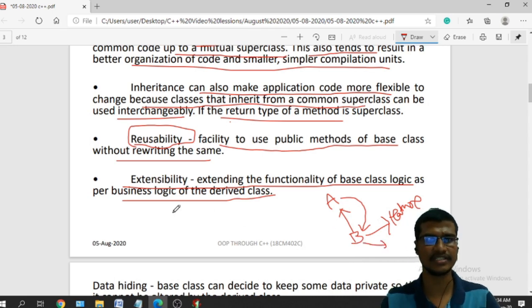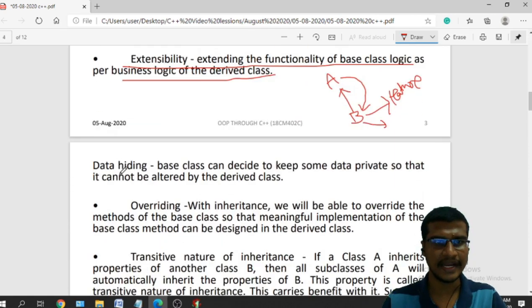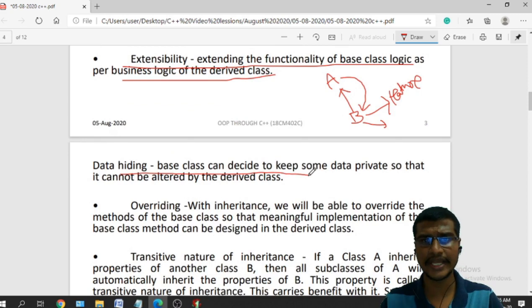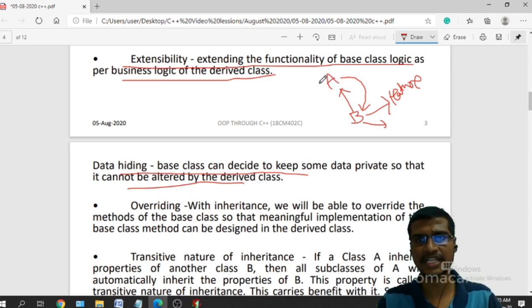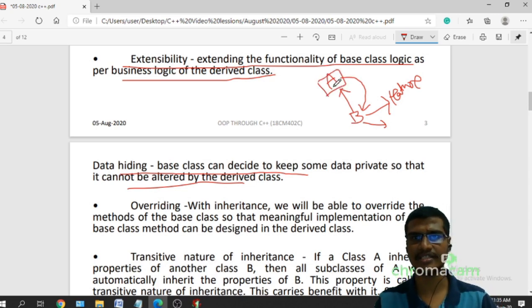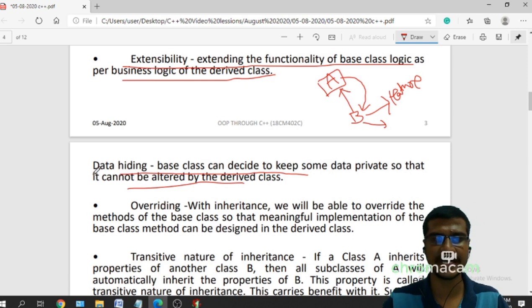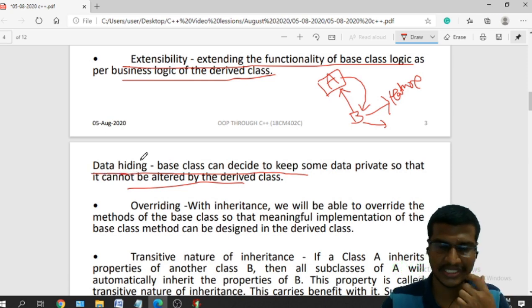That is your extensibility. And data hiding. The base class can decide to keep some data private, so that it cannot be altered by the derived class. That is done by using the visibility mode. Whatever data I don't want to be inherited by the subclass, I will keep in the private section of the base class. Data hiding is also possible by using this inheritance concept.